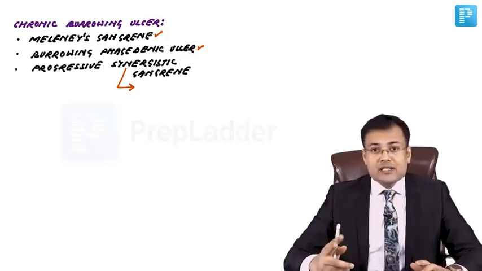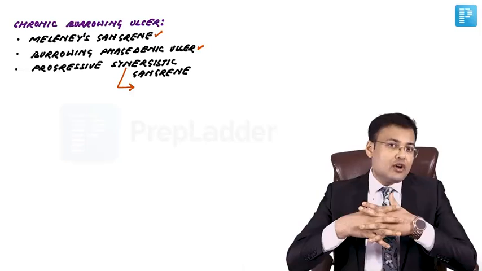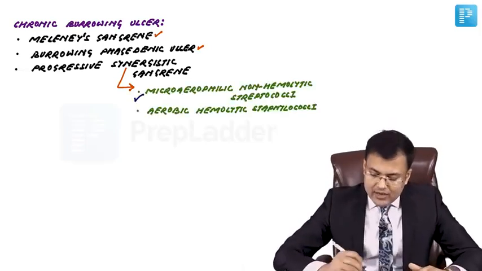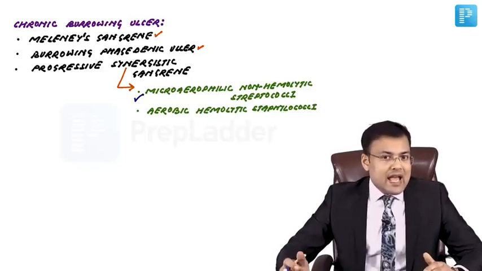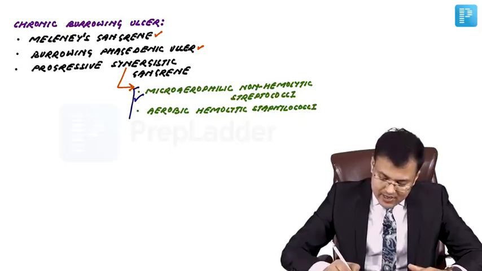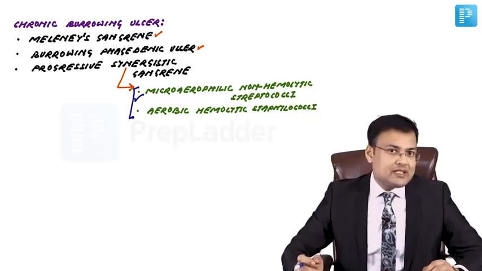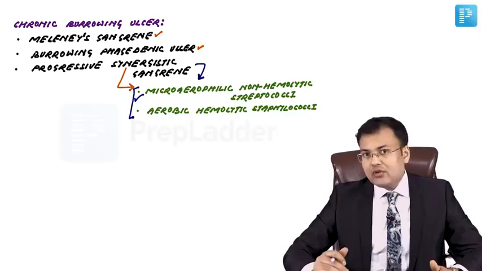What are the two organisms whose synergistic infection is responsible for chronic burrowing ulcer? It's the synergistic infection of microaerophilic non-hemolytic streptococci and aerobic hemolytic staphylococci. Okay, it's because of synergistic infection of these two organisms.